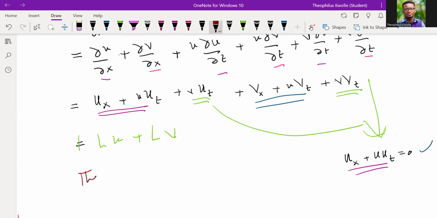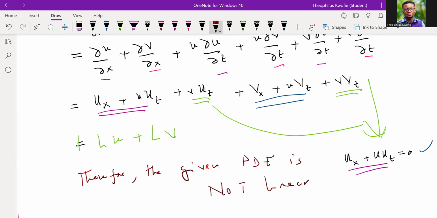So therefore, the given PDE is not linear. Okay.